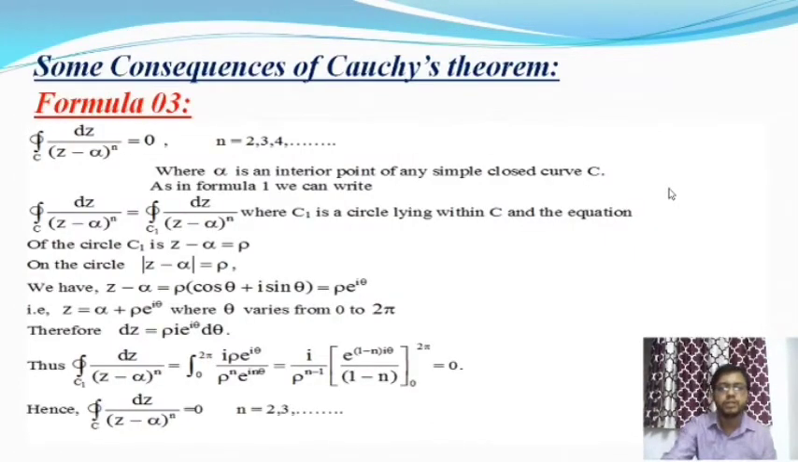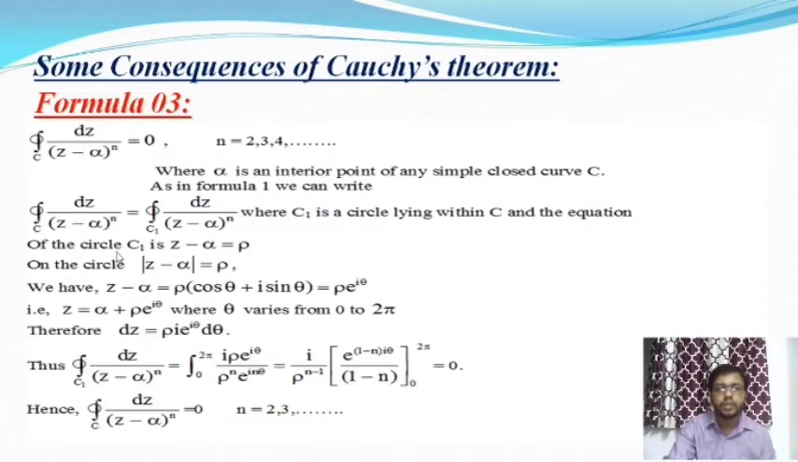Here C1 is the circle and C is the curve, any arbitrary curve. C1 is the circle lying within C, and the equation of the circle C1 is, say, modulus of z minus alpha is equal to rho, where rho is the radius and alpha is the center of the circle. In the previous formula I have already discussed that if the curve C1 lies within C, then the two integral values are the same: the value of the integration over the curve C is equal to the value of the integration over the curve C1.